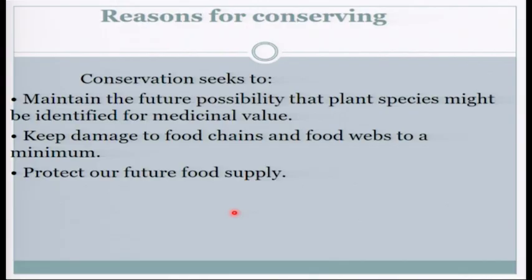So why do we need to conserve? Why do we need to conserve these animals, these plants that are in danger? Why is it that the government is emphasizing on protecting, on conserving some organisms and plants, all right? These are some of the reasons. So one, to maintain the future possibility that plant species might be identified for medical or medicinal value.